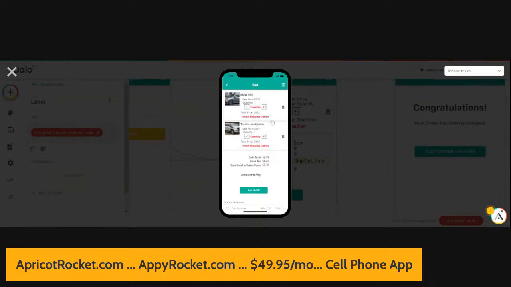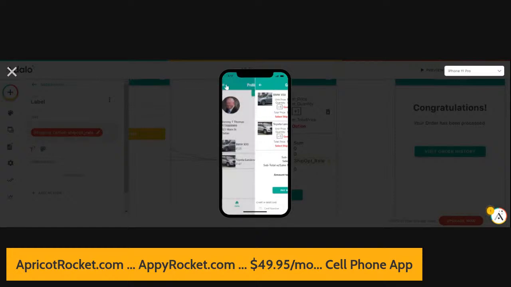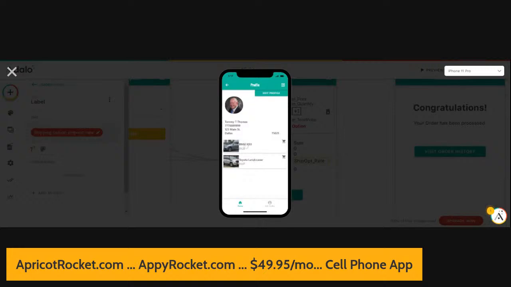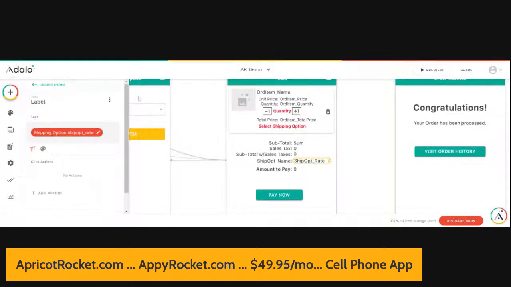So what this is telling me is we actually have a little bit of a break in what we really want to do. What we really want is for this page to show us orders, and then we want to be able to click on an order and go see the detail. But what it's showing us is both items that we've purchased. So we need to look at the process now of how we are collecting information for historical purposes and showing that information. Okay, so let's go ahead and turn this off.